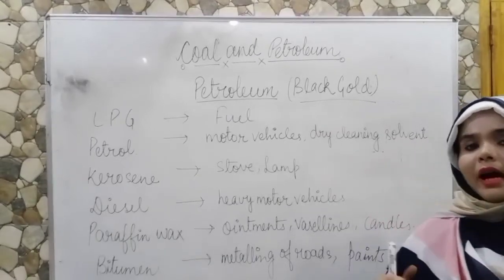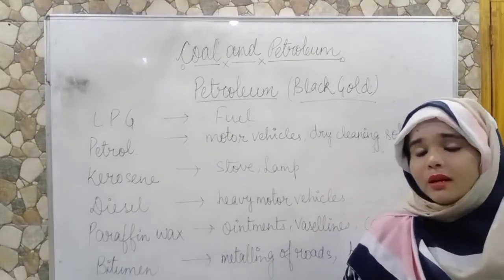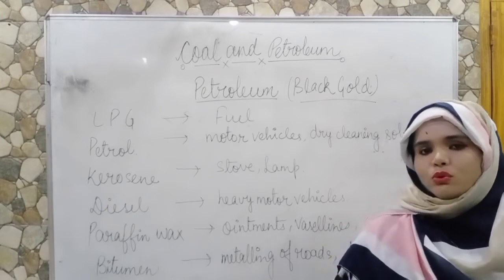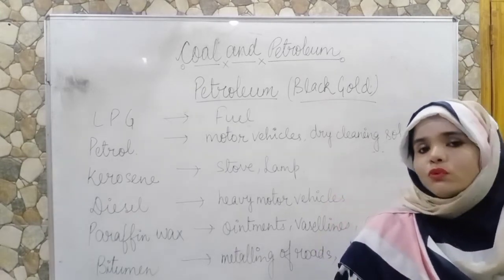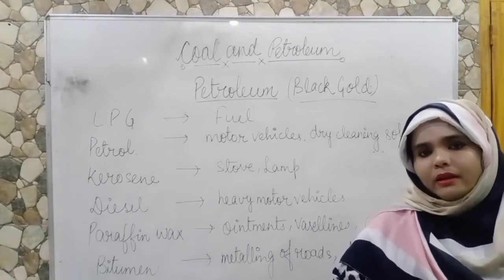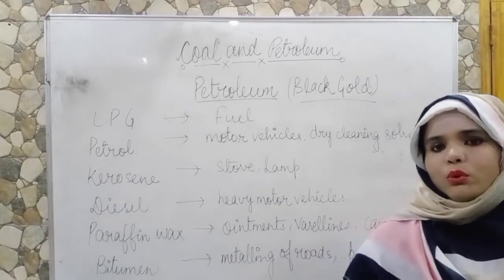Bitumen is a petrochemical that is used nowadays to make metallic roads. I told you that coal tar is used for making roads, and bitumen is also used to make roads, and roads made from bitumen are much better than coal tar roads.